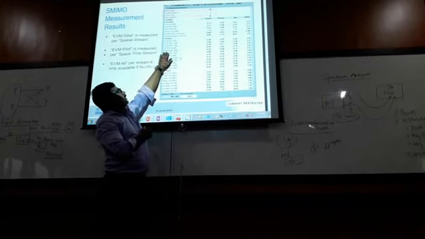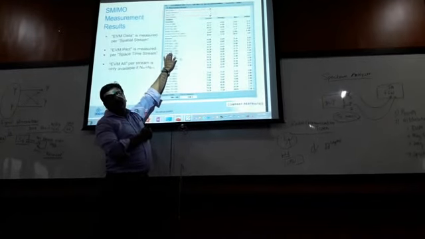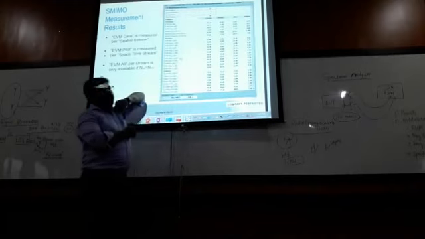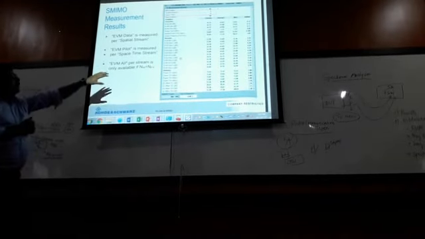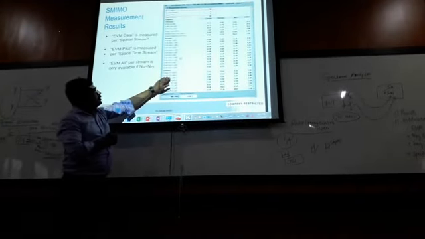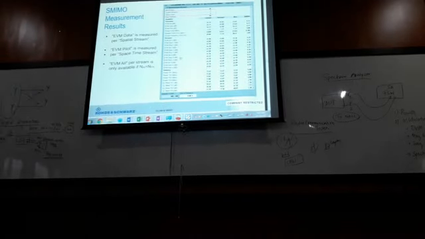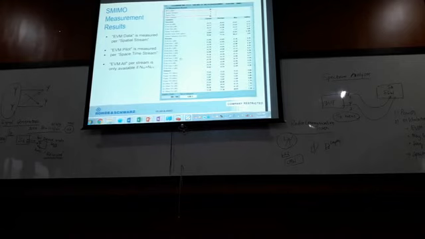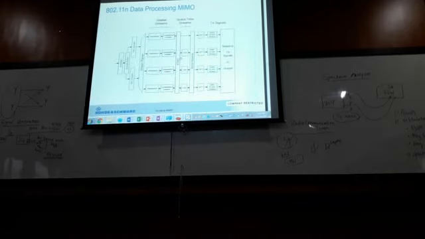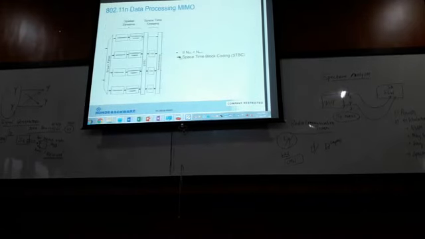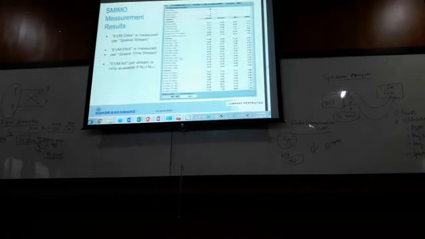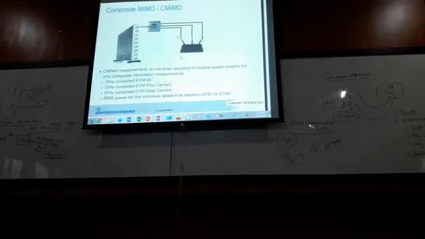So what is the EVM, error vector magnitude, for these different antennas? And what is the power with which the device is transmitting on each of these antennas? This can also be measured. And then you have composite MIMO, meaning you combine all the antennas and then do a composite measurement.